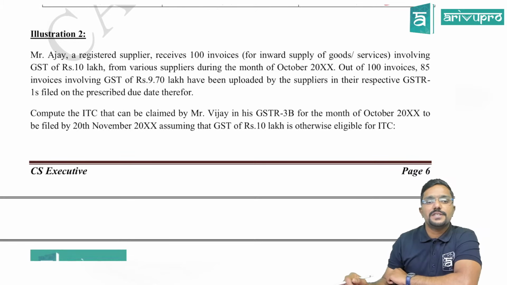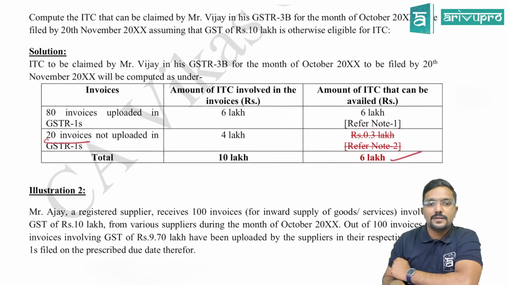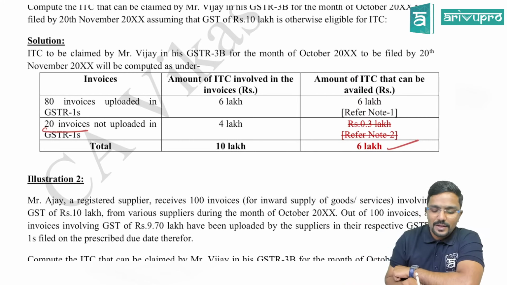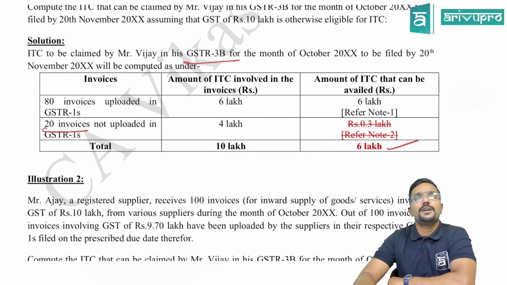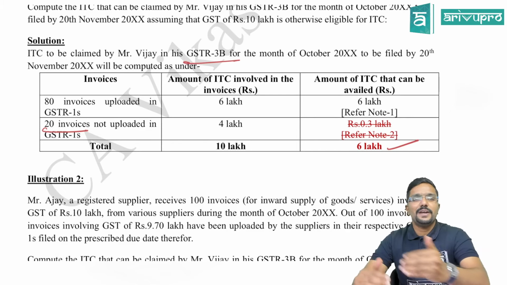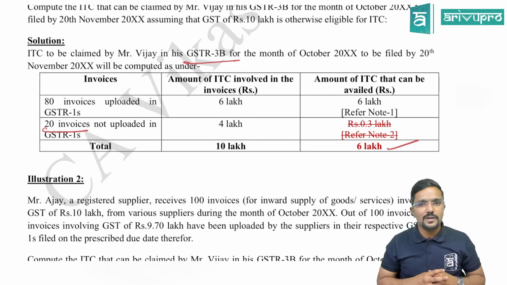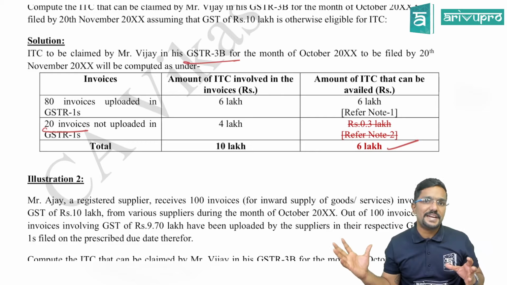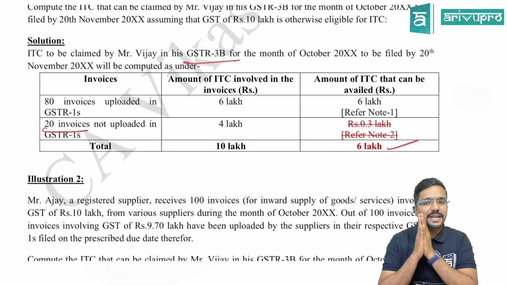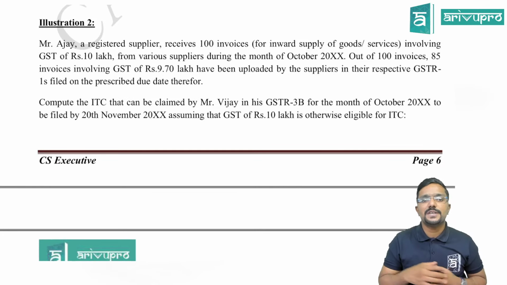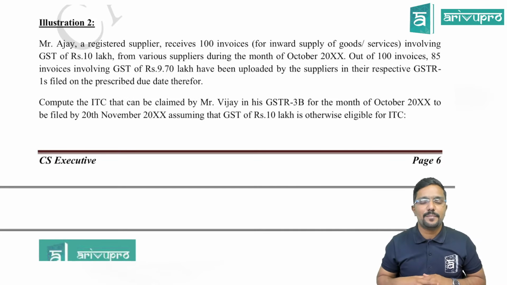Then coming to illustration 2, for filing, the recipient can claim credit while filing GSTR 3B. For filing GSTR 3B there are different due dates, depending upon whether the recipient is following the QRMP scheme or the regular scheme, and also depending on the states. But here I have taken the standard date, that is 20th November. Coming to illustration 2 also, similar changes have happened.